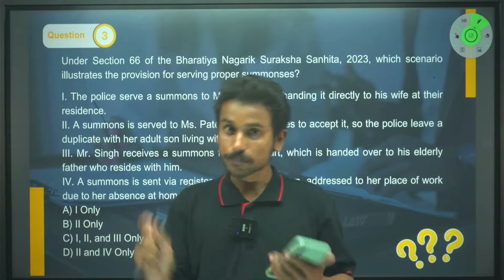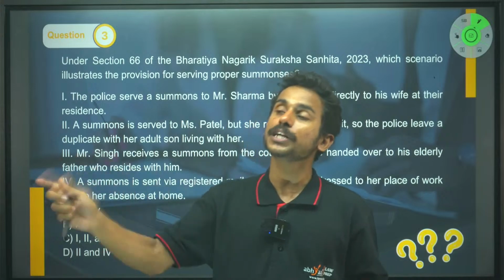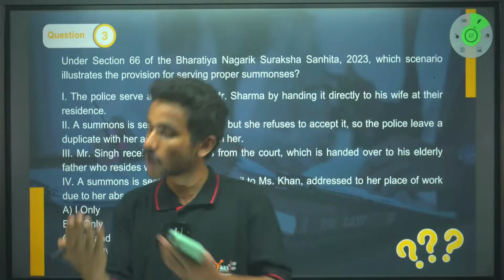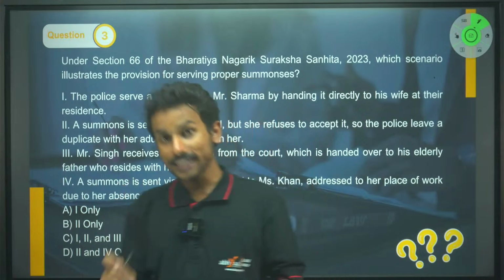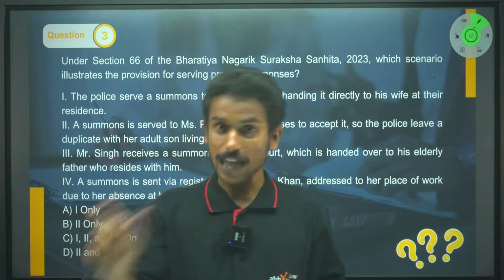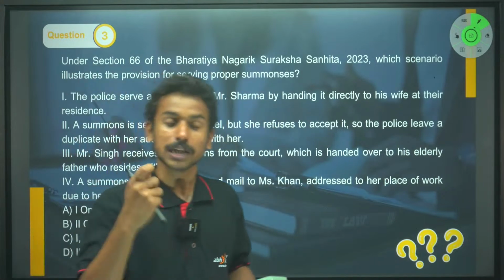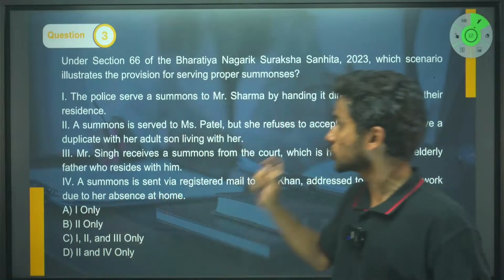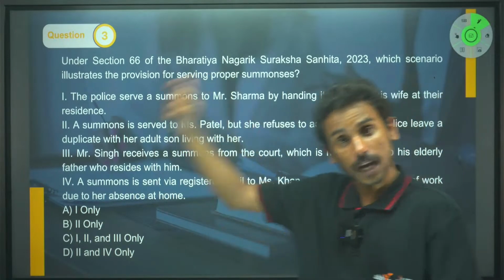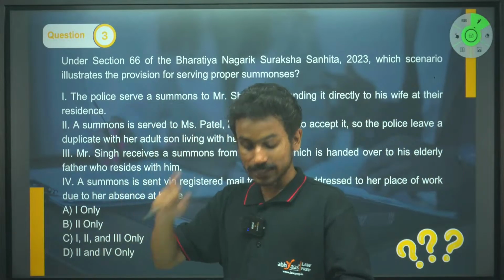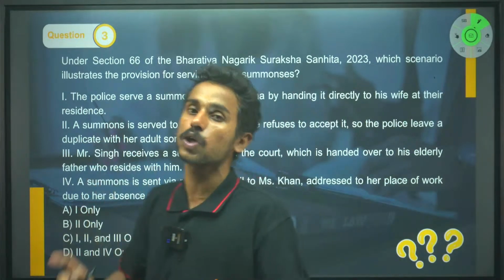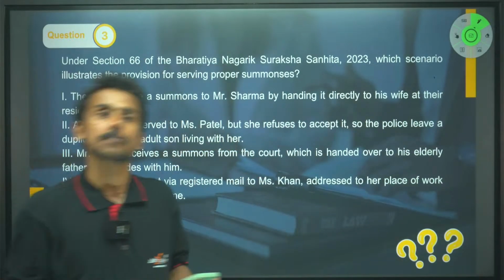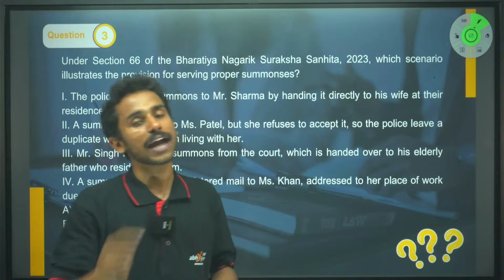Right, so there is something known as serving of summon. It will be completed only when you hand over the summon. If you have just a summon as a document, it doesn't mean that it has been served. To call this a proper serving of summons, you have to make sure that it is either given to that particular person or to any of the family members. Earlier the law was that it could be handed over only to a male adult member of that family, but now you can hand it over to any other person.